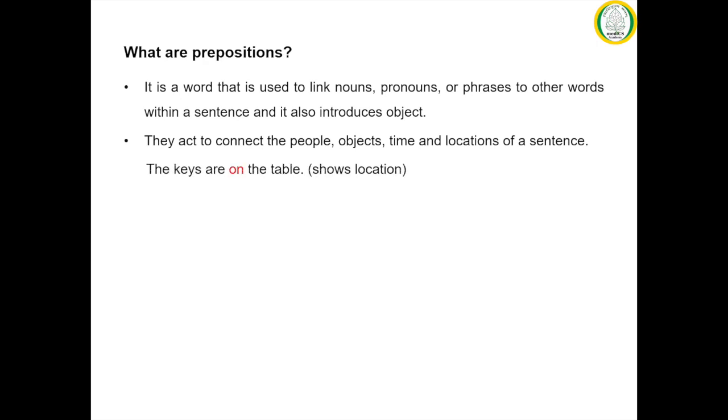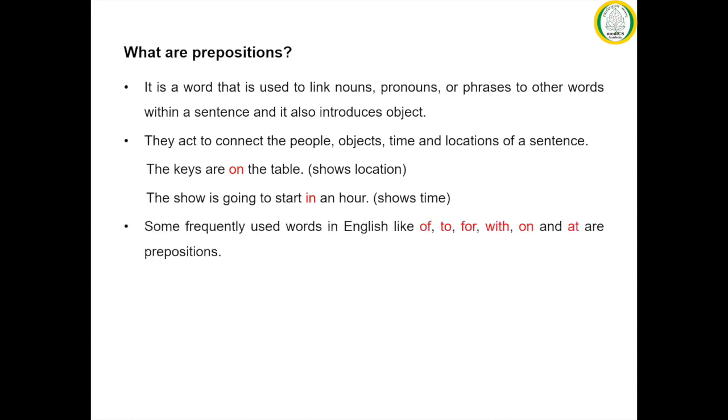We can see in the following example, the keys are on the table. Here the preposition on shows the location, that is the table. In the next example, the show is going to start in an hour. Here the preposition in shows the time, that is an hour.